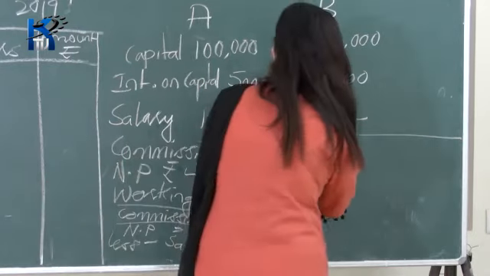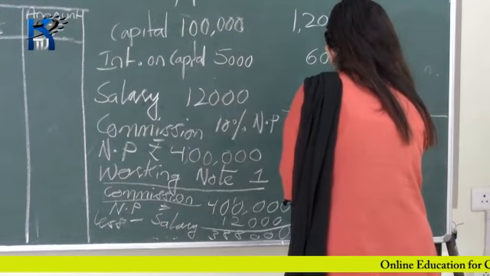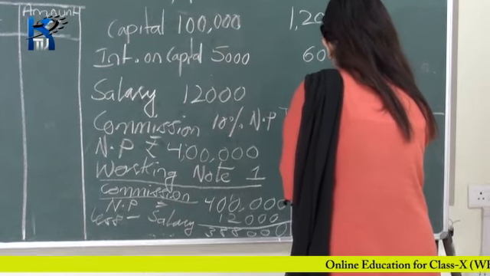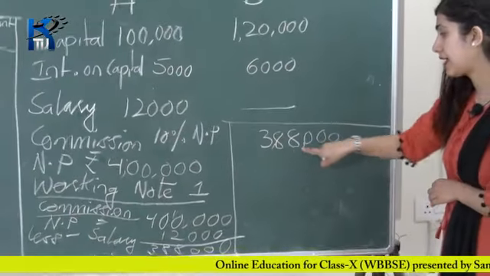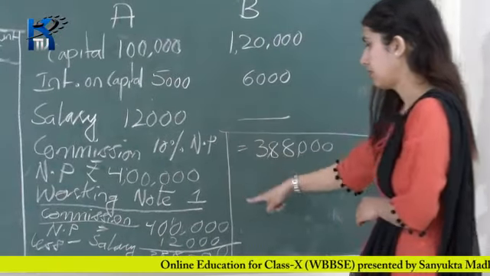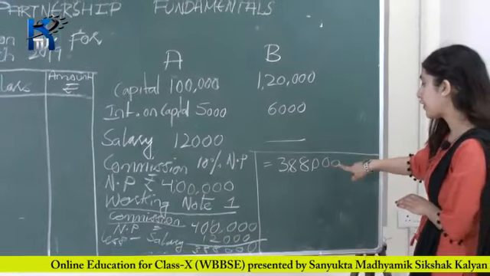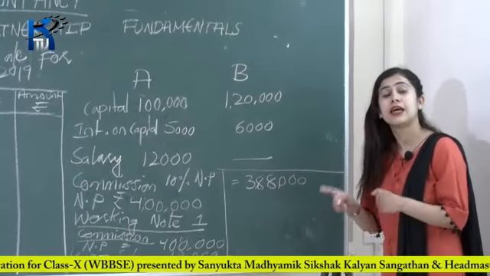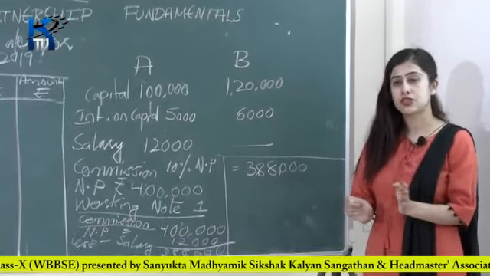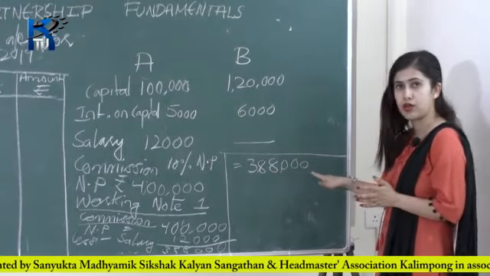So 38,000, sorry, it's 3 lakh 88,000. Okay, so it's 3 lakh 88,000. This is your net profit after salary. So your net profit after salary is 3 lakh 88,000 rupees. Now you have to charge commission, that is 10% commission on this amount. Now your principal will be 3 lakh 88,000.